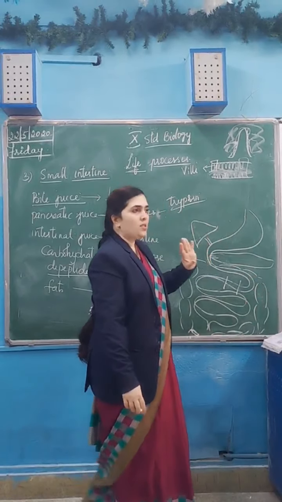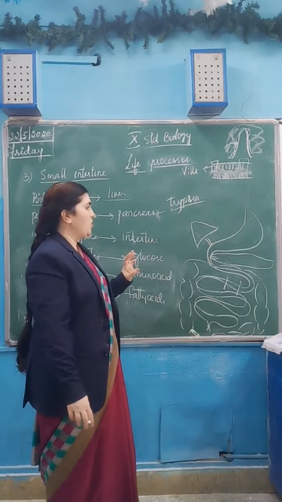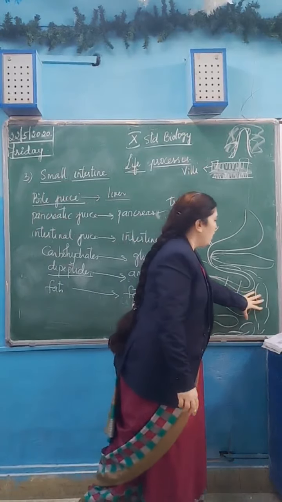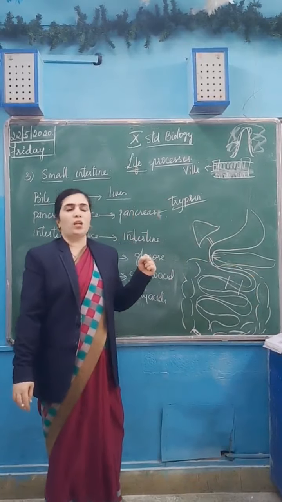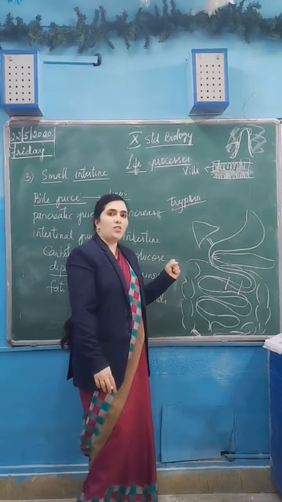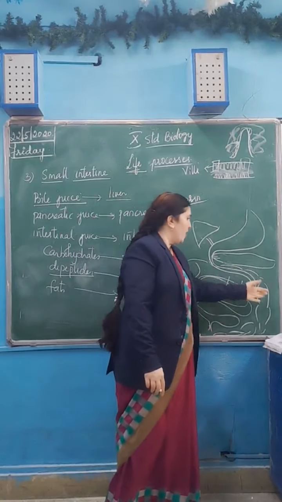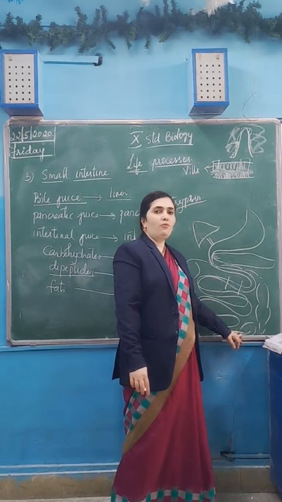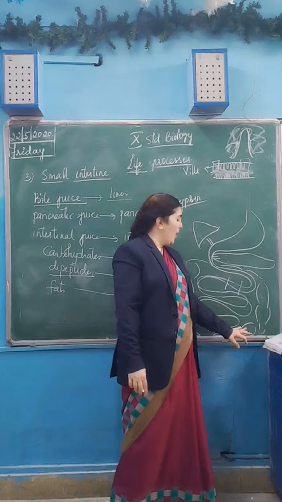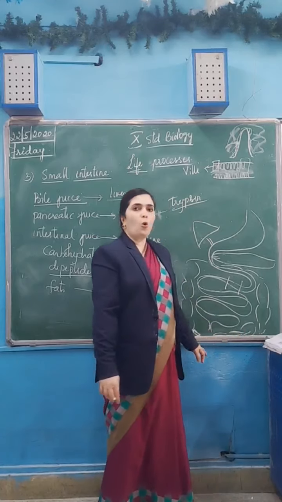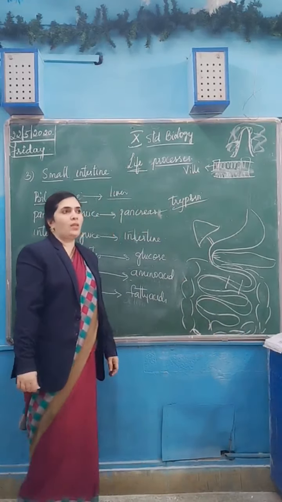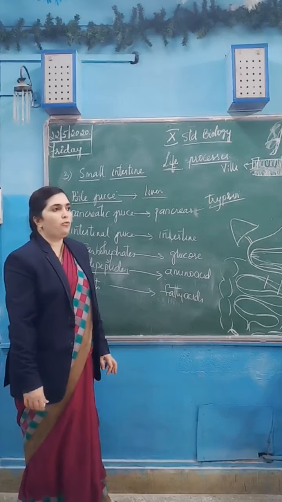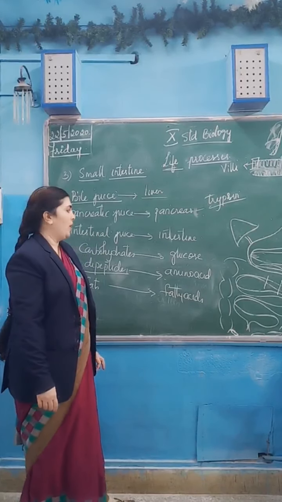Its main function is to take out the excess water from the undigested food. The undigested food is stored in the rectum, and from the anus, the opening of the rectum, the undigested food is taken out.